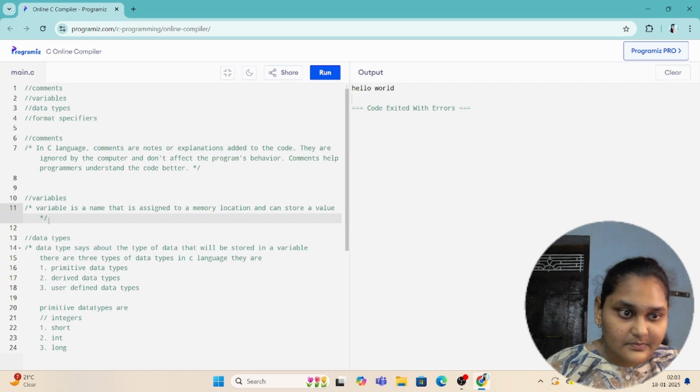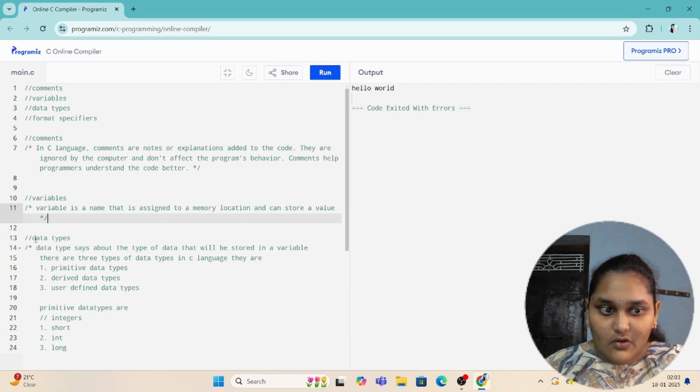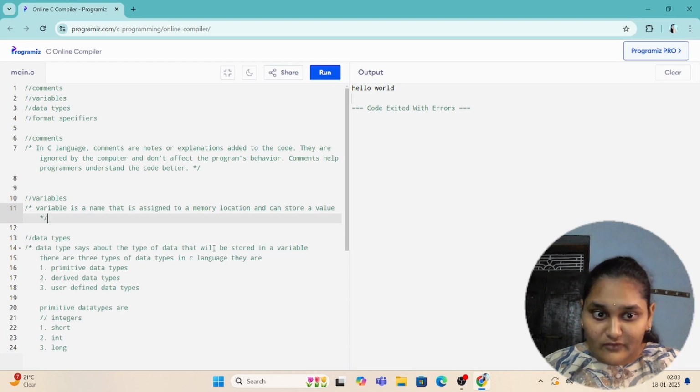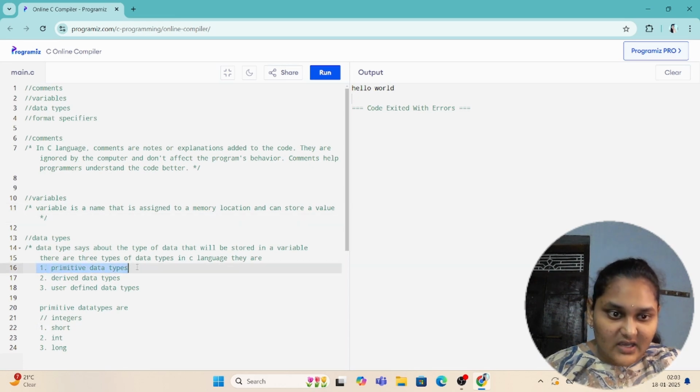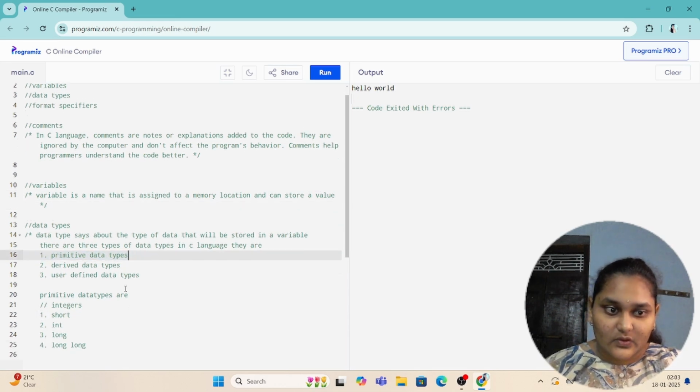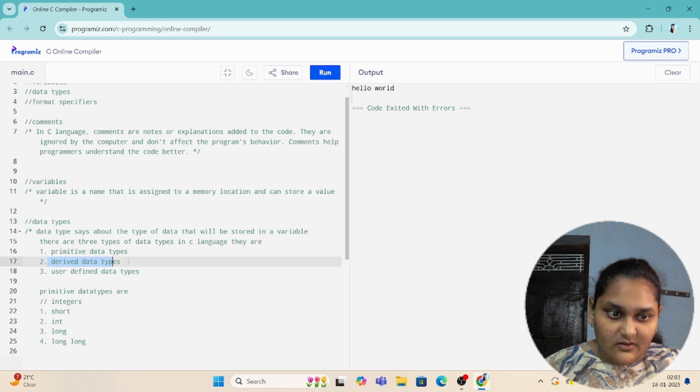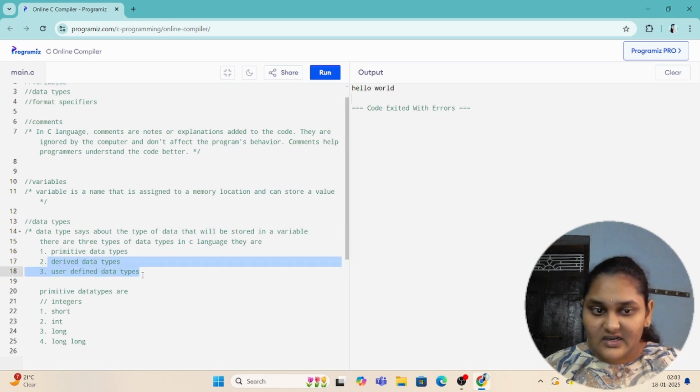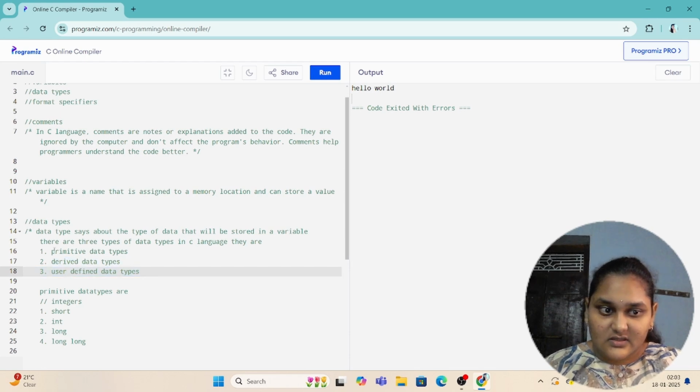And the next thing is data types. So data type says about the type of the data that will be stored in a variable. There are three types of data types in C language. They are primitive data types, derived data types, and user defined data types. Now we are concerned about primitive data types only. We'll see about these other two data types, derived and user defined, in our further videos.